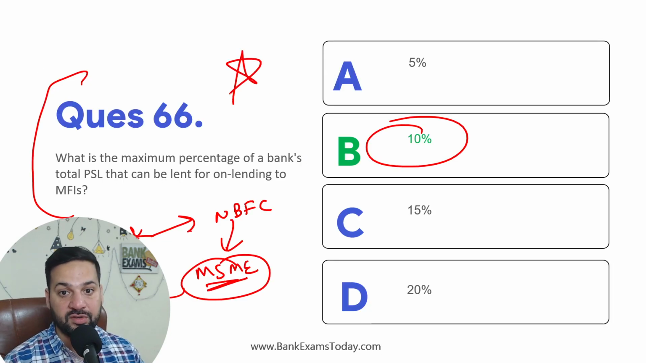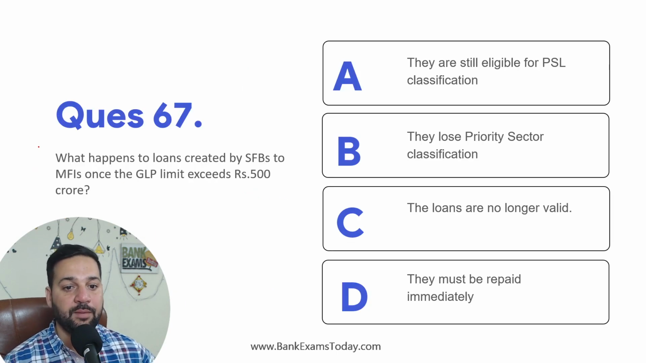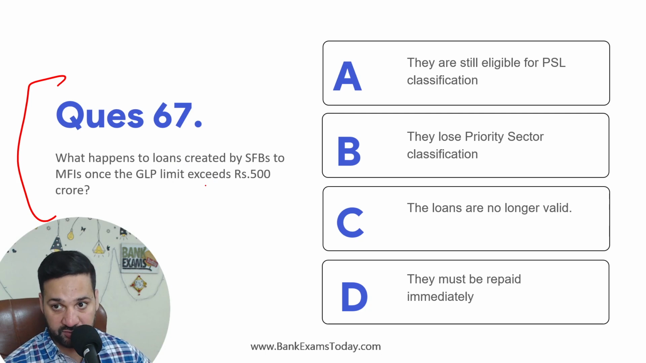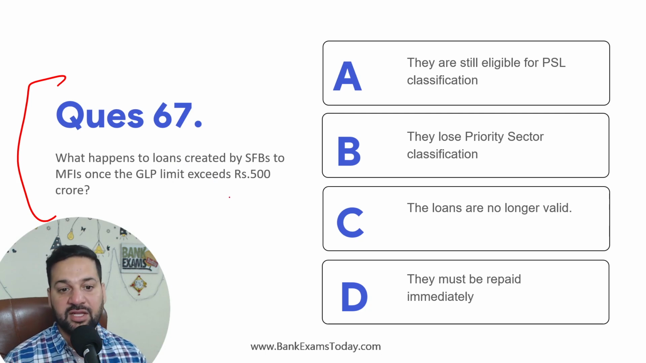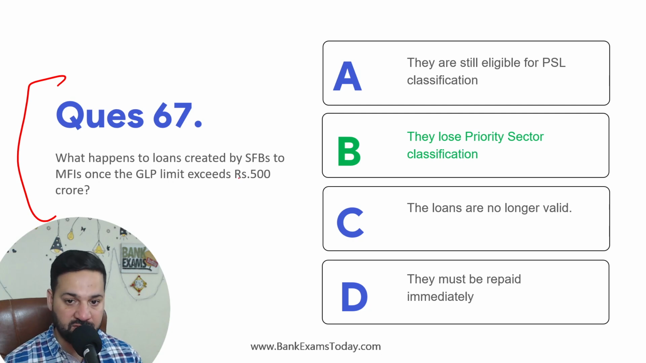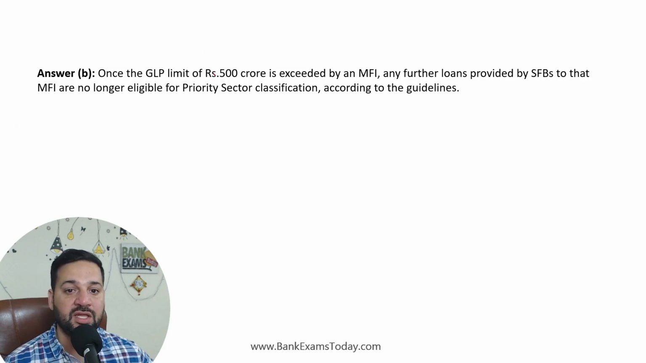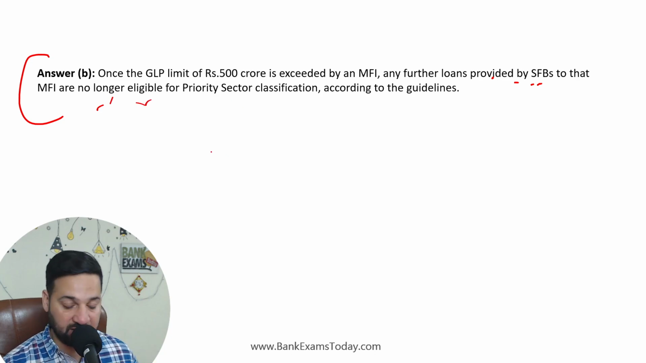वेरी इंपॉर्टेंट क्वेश्चन. What happens to loans created by small finance bank to MFI once the GLP limit exceeds 500 crores? So if the GLP limit exceeds 500, total loan if that increases 500 crores से ज़्यादा चले जाता है, they lose priority sector lending limit. Okay. So once the GLP limit of 500 crore is exceeded by MFI, any further loans provided by SFB to MFI, they are not considered for priority sector lending classification.